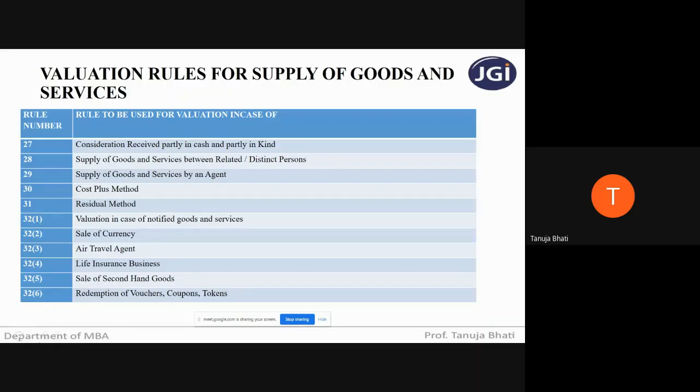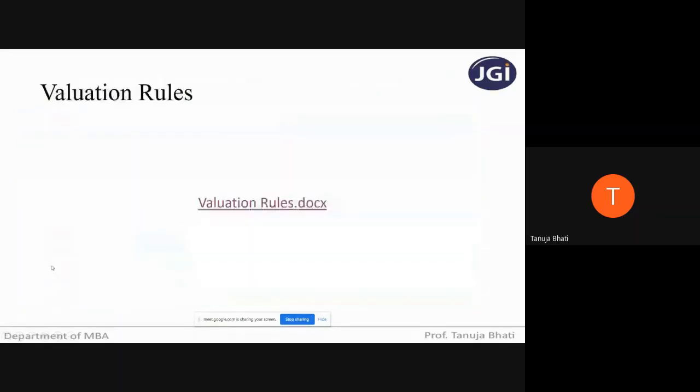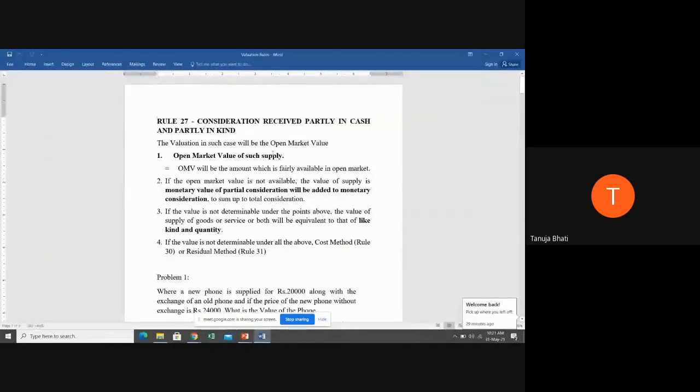Whereas rule 32, subsection 1 to subsection 6, covers valuation in case of notified goods or services. When I say notified, it means the government has told that for these goods and services the valuation has to be done as per these rule numbers. So we had already seen rule number 27 and 28. Let us move ahead to the further rules.